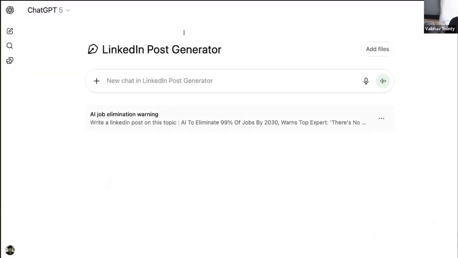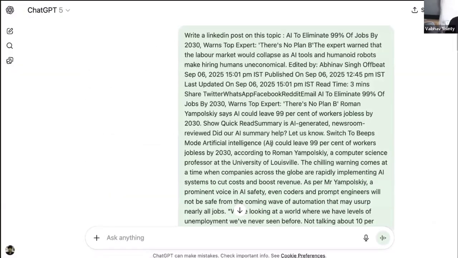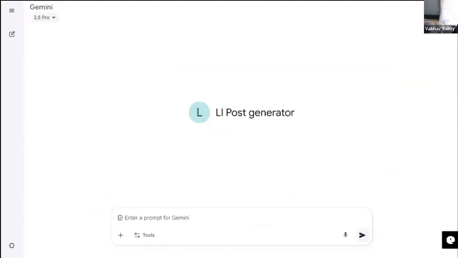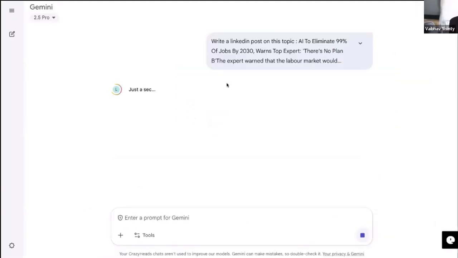This time I could use Gemini to generate the same LinkedIn content. Let's give the same prompt to the Gemini gem as well, and let's see who comes up with a better output. Again, the same prompt given into a tool like custom GPT, in this case called Gemini Gem. So if you want to use ChatGPT's AI models, you can use ChatGPT projects for free. If you want to use Gemini's AI models, you can use the Gemini gems right here.